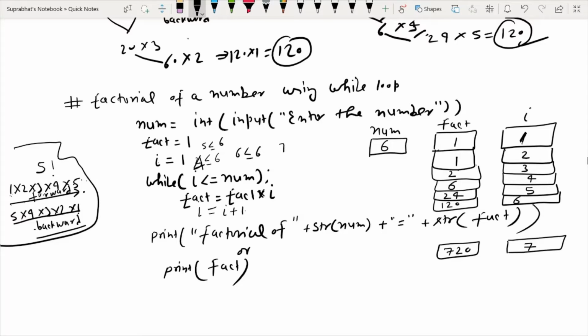Now the condition is false, 7 is neither less than nor equal to 6. So this loop will be terminated. After that I have written the factorial print statement. I have converted num into a string because this is the string concatenation operator. So it is 'Factorial of ' plus str(num) plus ' = ' plus str(fact).